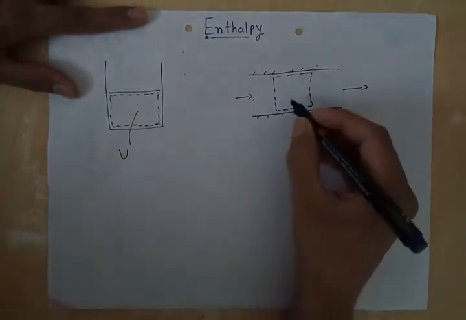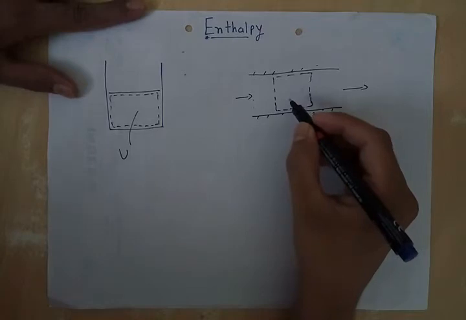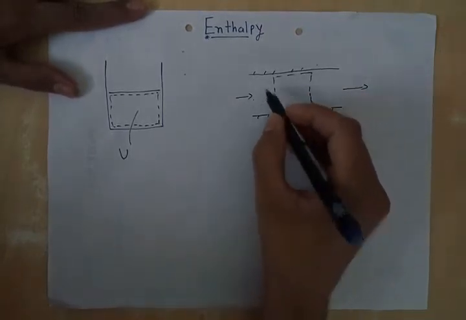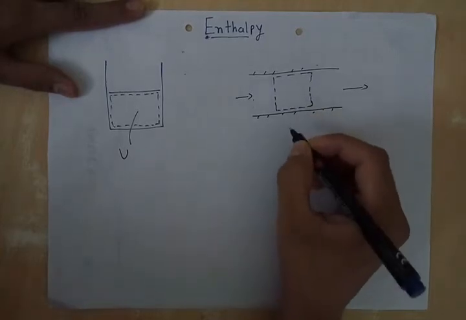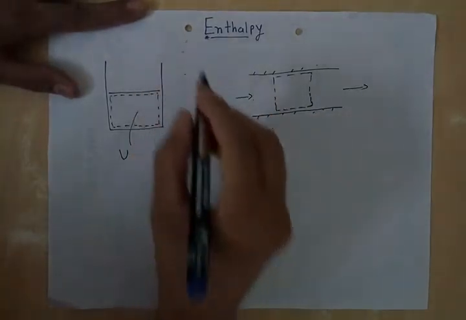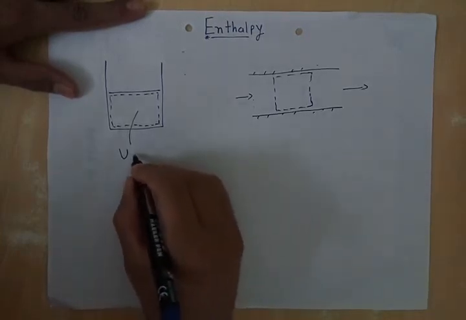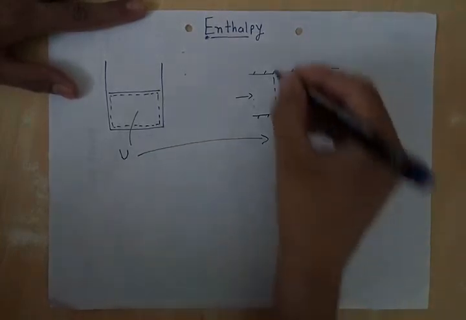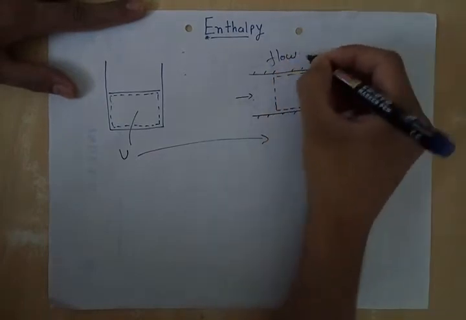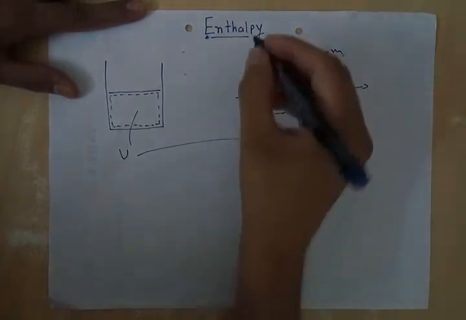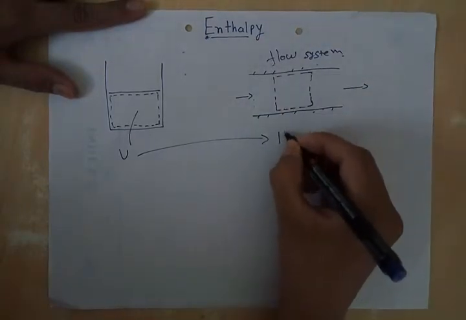If we want to denote hidden energy of the gas inside this control volume, then we have to denote it by enthalpy. It is the analogy of internal energy for a flow system. This is a flow system, and we will denote enthalpy by the letter H.